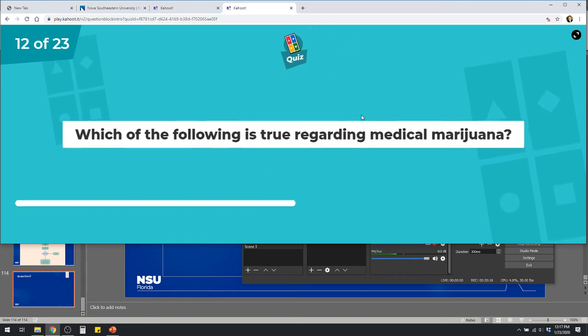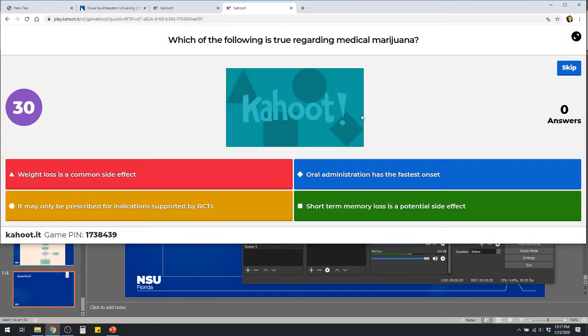Just kidding. Which of the following is true regarding medical marijuana? Weight loss is a common side effect. Oral administration has the fastest onset. May only be prescribed for indications supported by randomized controlled trials. Or short-term memory loss is a potential side effect.